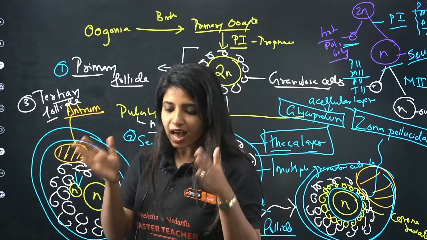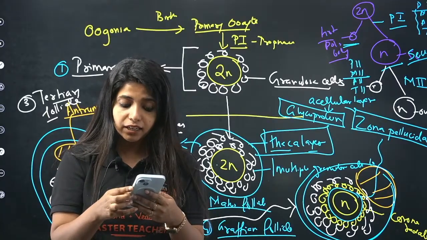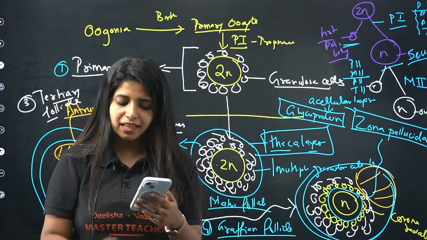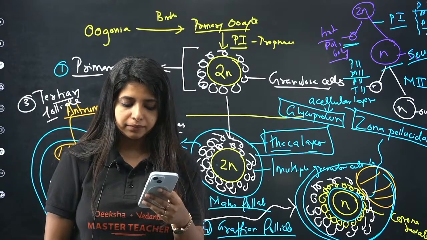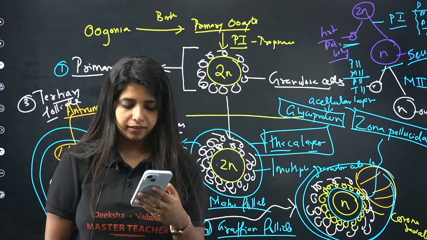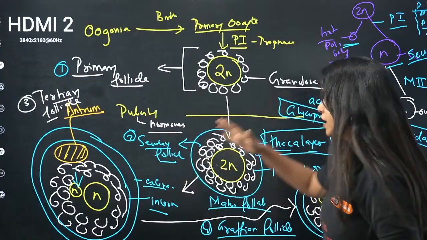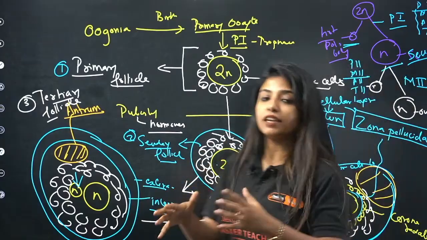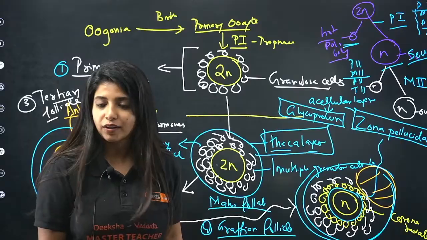Now what happens? Again, under the influence of hormones. Yes, Hemant, is there something that you want to ask? Okay. Cool. So over here, under the influence of hormones, finally it forms the Graafian follicle, or the last follicle, which is known as the mature follicle.